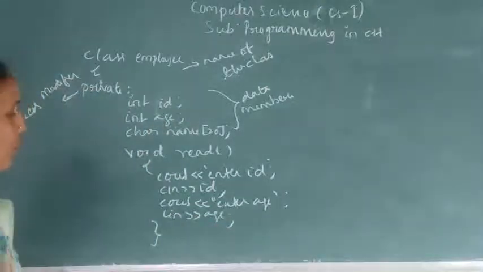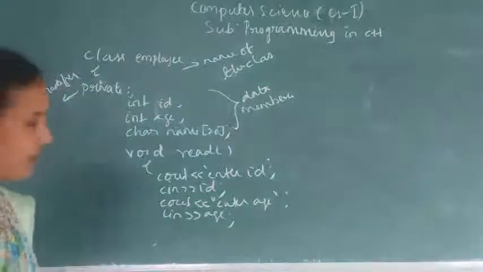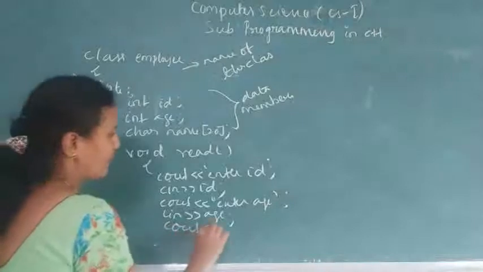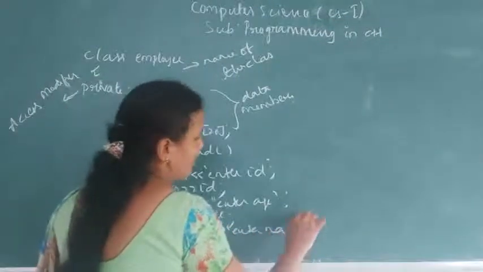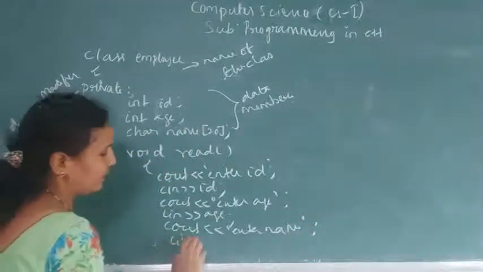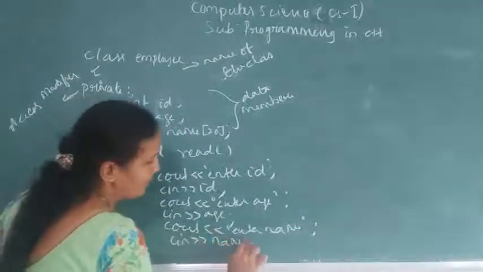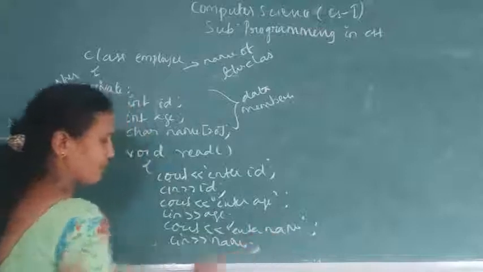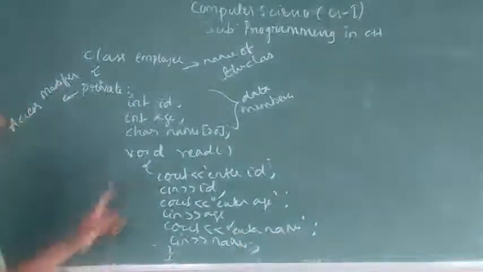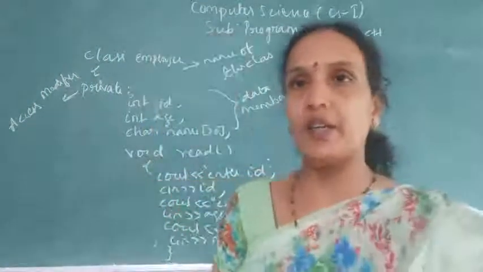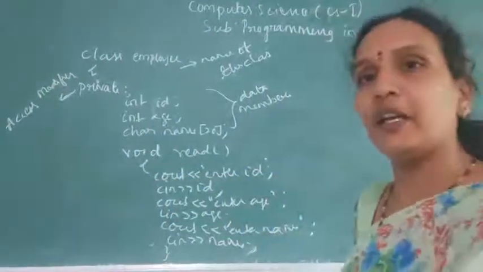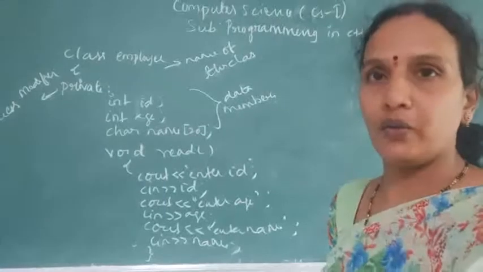Next one more cout enter name, and read the name. So this is void read. One member function I have created, under private.